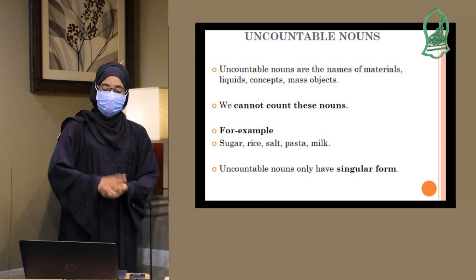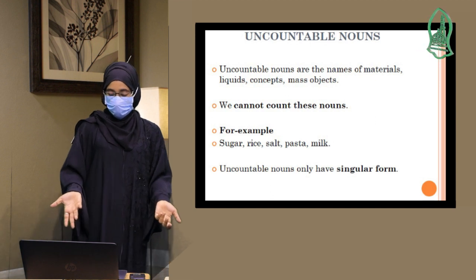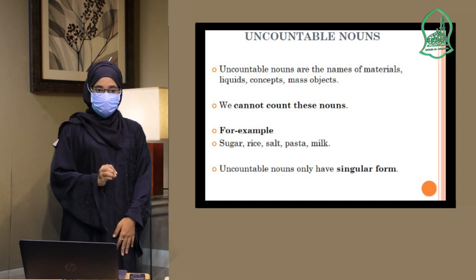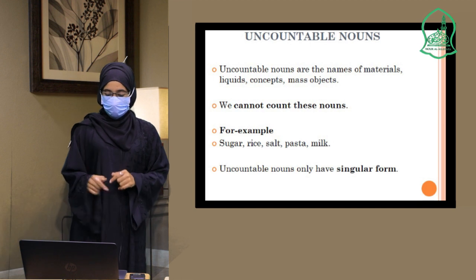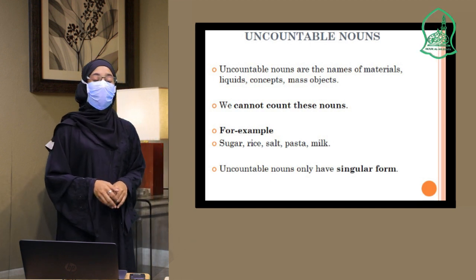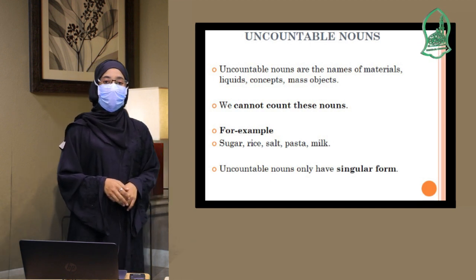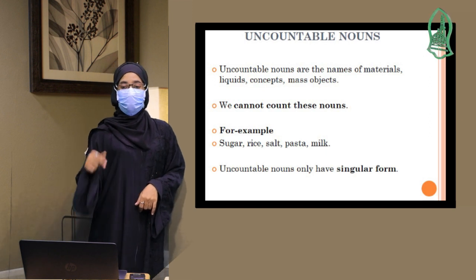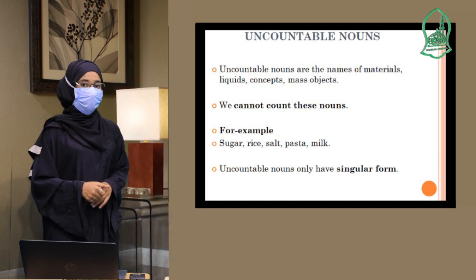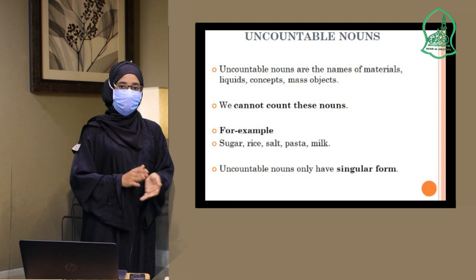We cannot count the water. And we have to understand this one: uncountable nouns only have a singular form. They don't have singular and plural as we have seen in countable nouns. This is the vice versa of countable nouns.